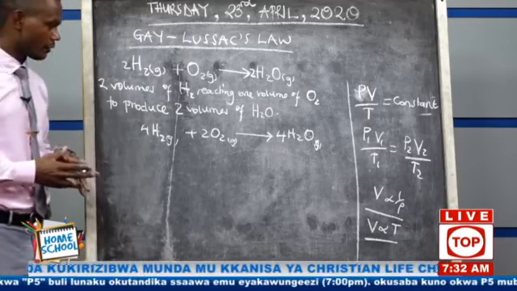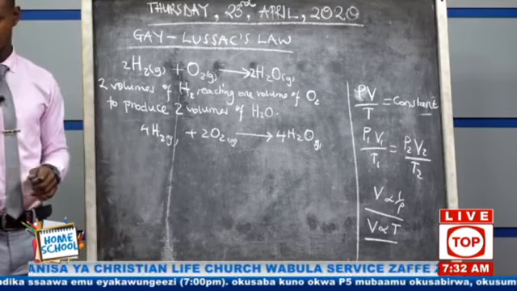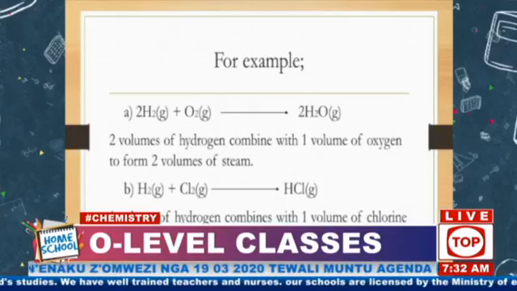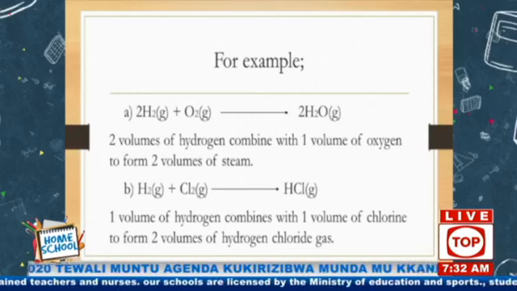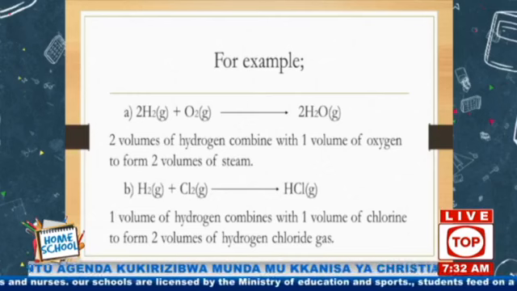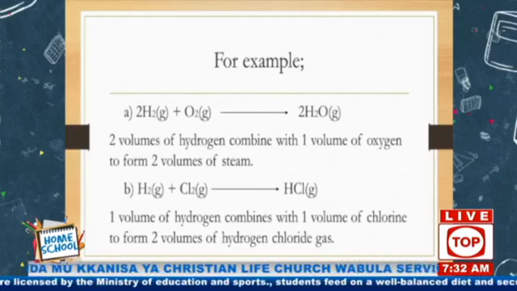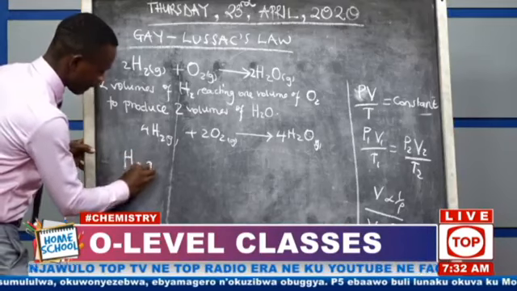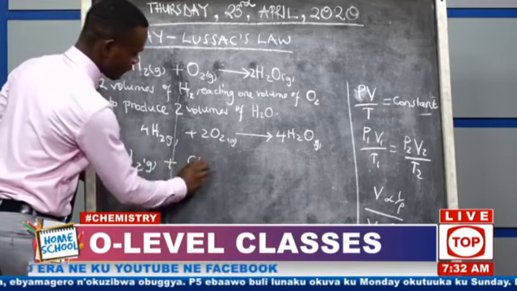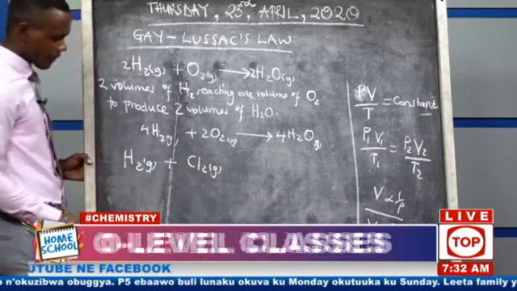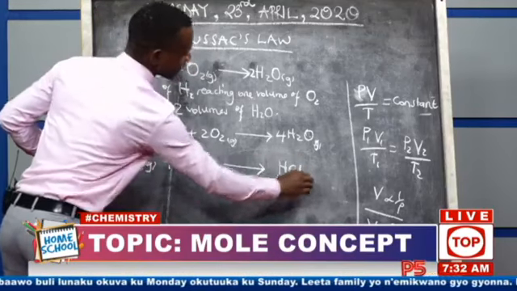Then let's go back to our slide and we see that the second equation is saying hydrogen gas plus chlorine gas, we get HCl. Let's come back to our blackboard now. Hydrogen gas, we add it to chlorine gas, and we shall form HCl gas.